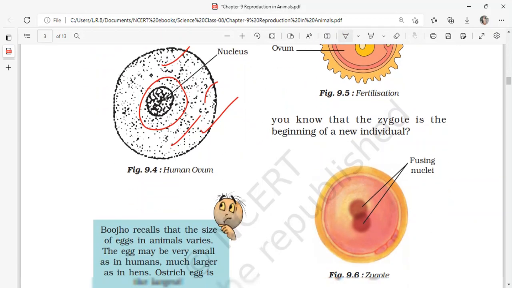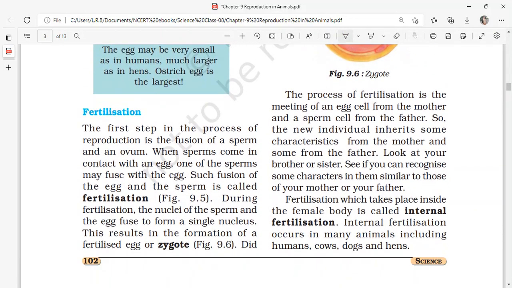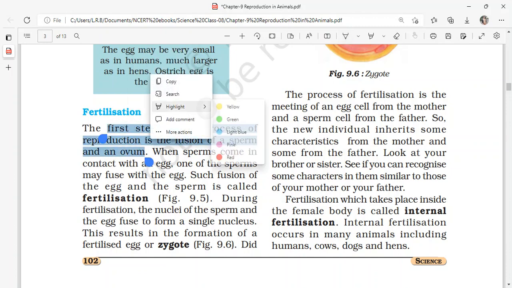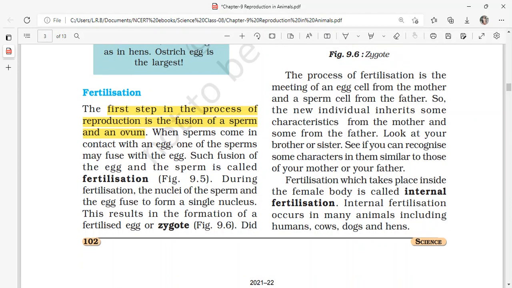Then fertilization. The first step in the process of reproduction is the fusion of a sperm and an ovum. So what is the first step? It is the fusion of the ovum and the sperm cell. When sperms come in contact with an egg, one of the sperms may fuse with the egg. Such a fusion of the egg and the sperm is called fertilization. So this is the definition of fertilization.